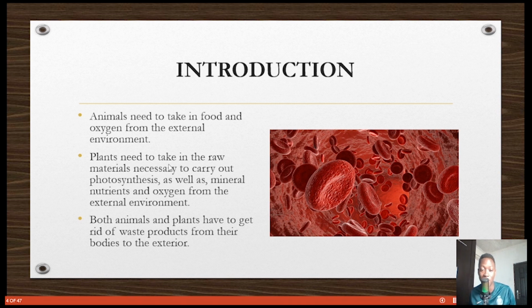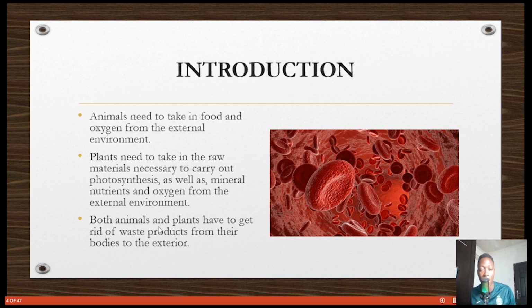too, just like animals. Let me point out here, both plants and animals take in oxygen and give out carbon dioxide during respiration. Okay, and we're going to talk about respiration in another class. But plants also take in carbon dioxide during photosynthesis to make food. Good, right? So these are the differences. Some people mistake it and confuse themselves.